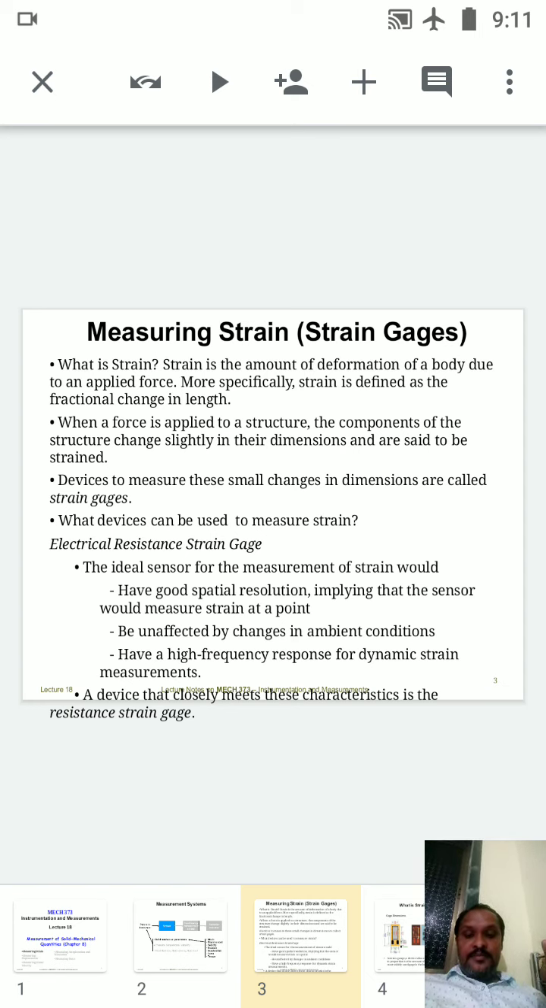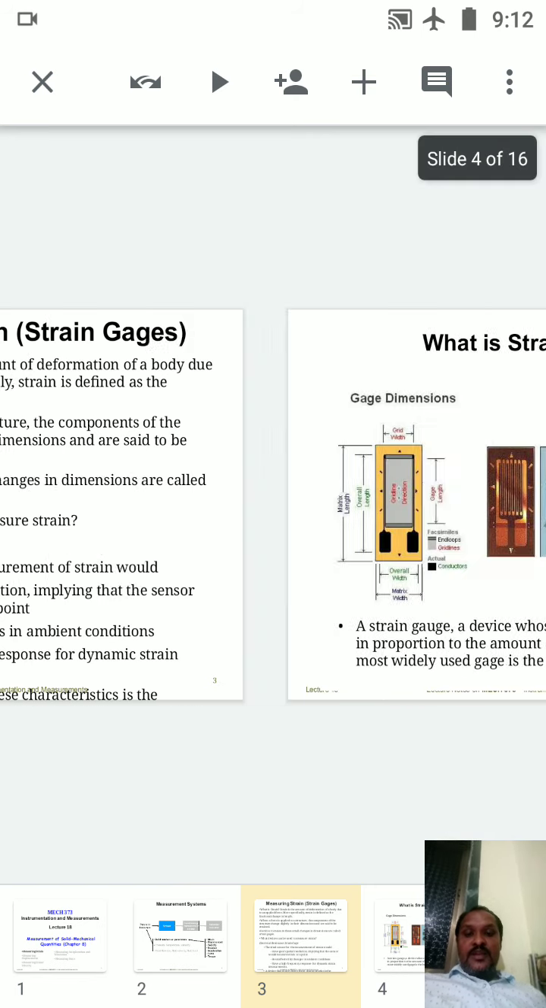Clear this one? Means strain and strain gauges. So strain is nothing but, after applying a force on a body, there will be a slight deflection in that body, that is, a change in its dimension. For checking that dimension we require an instrument, and that instrument is called a gauge, so we can call it a strain gauge. So this is the simple idea of measuring strain and strain gauges. Let us move to the next thing.